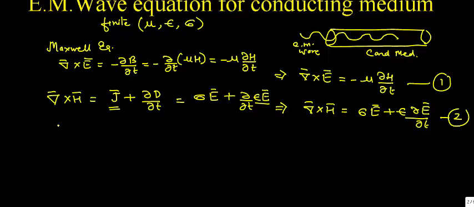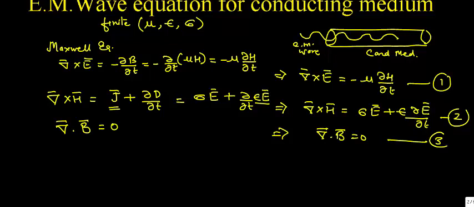Now the third equation is del dot B equals 0. This is equation number 3. And now equation number 4 is del dot D, the displacement, equals rho, or we can write del dot epsilon E, since the value of D is epsilon into E, equals rho.